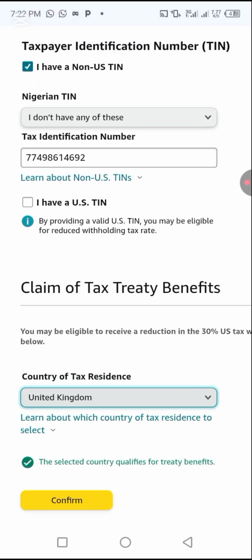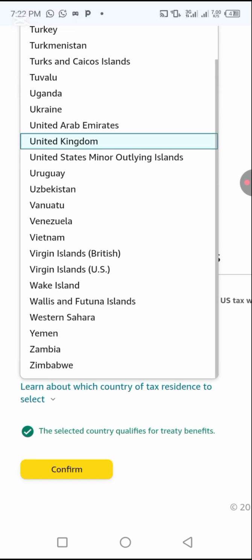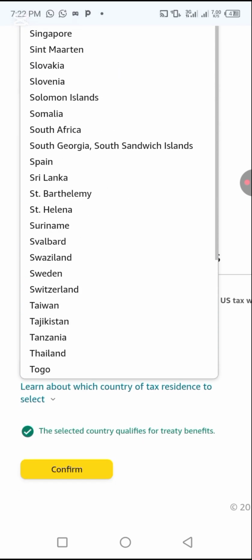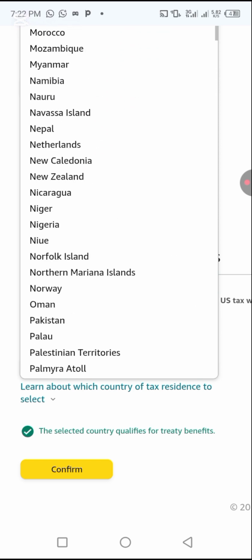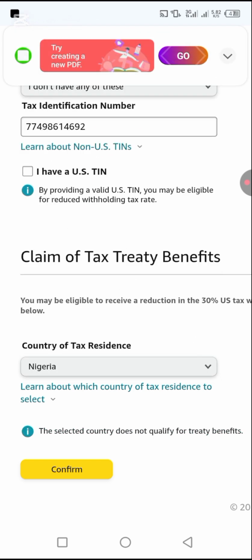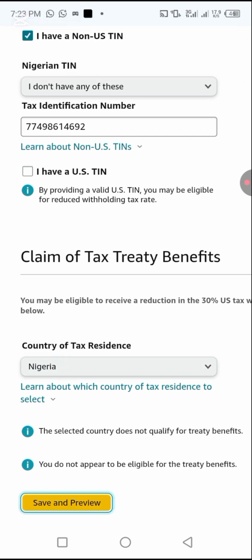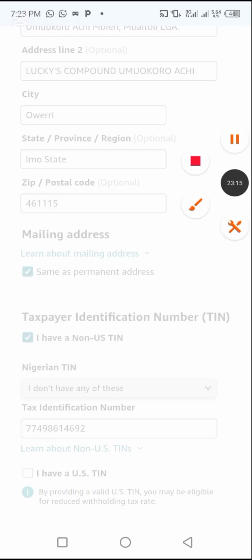Now let's continue back to click Nigeria and save and continue. Let's continue back to click on Nigeria. Save and continue. Now let's confirm. Save and preview. Let's save and preview because we don't have time. Let's wait for it a bit to load.